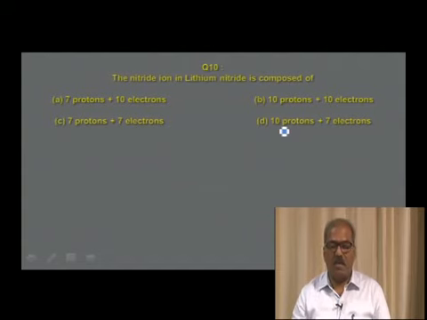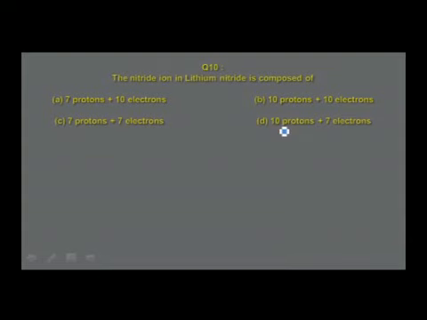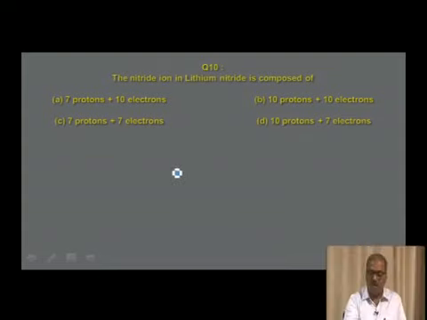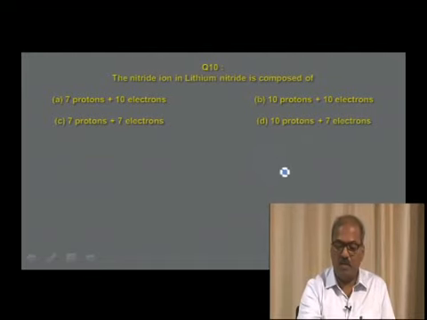The nitride ion in lithium nitride is composed of... In the next question, the question is based on lithium nitride, where you are asked to calculate the number of protons and electrons in the nitride ion. Lithium nitride formula can be written as Li3N, lithium nitride, which contains the nitride ion, N3 minus.